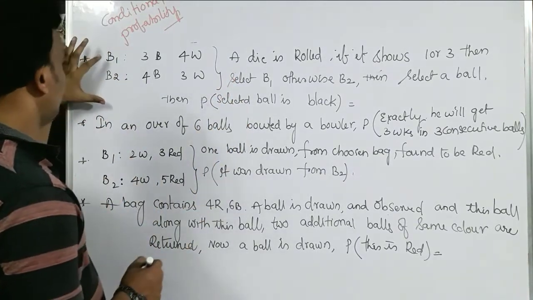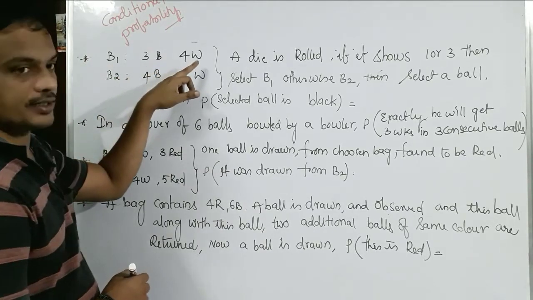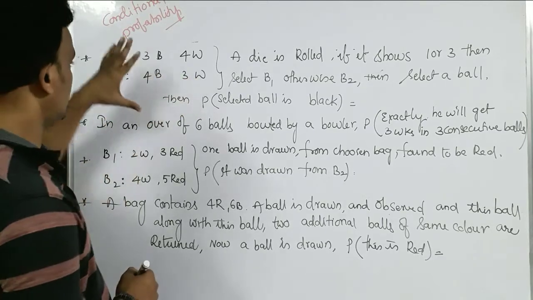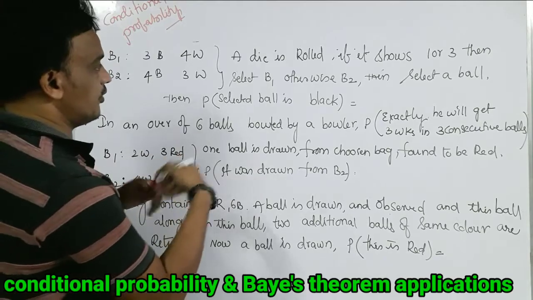Here they have clearly given that bag 1 contains 3 blacks and 4 whites, and bag 2 contains 4 blacks and 3 white balls. Here they have given 2 bags, and for selecting the bag one condition is given.